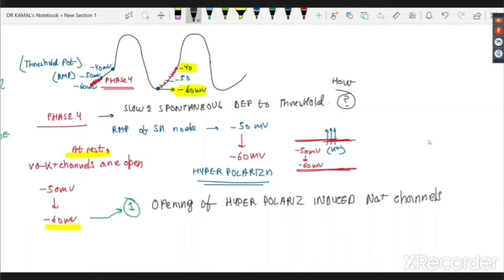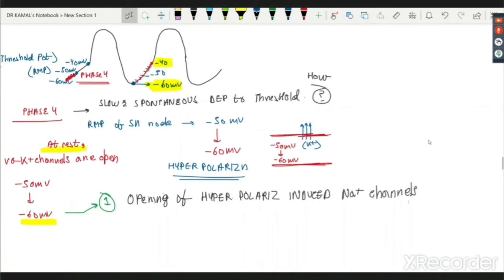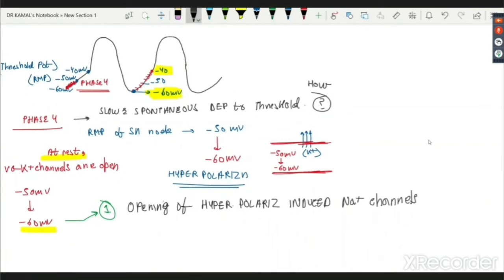And remember what causes opening of sodium channels? Always depolarization. So this is something funny, an awkward behavior. That is why these hyperpolarization induced sodium channels which open at minus 60 millivolts have been given the name funny sodium channels.